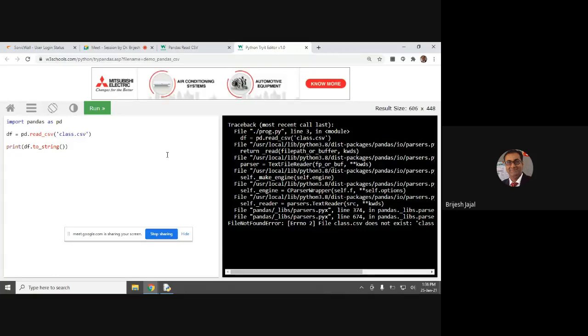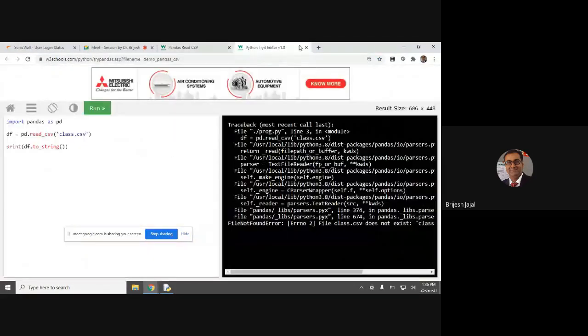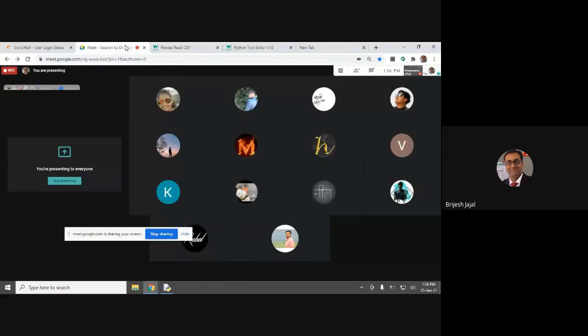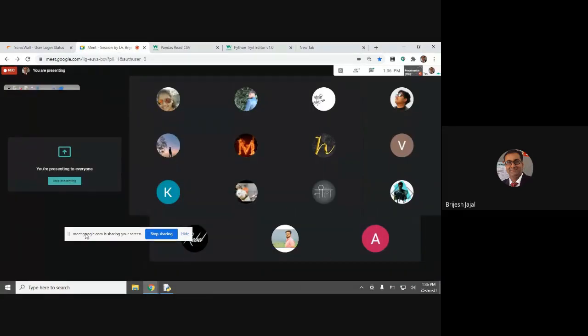So yes, but for basic tasks you can use this W3 Schools. Otherwise you have to install a Python compiler app. So just find it out. It's a small exercise for you, and come up with the solution.